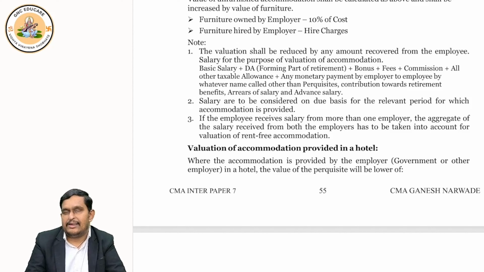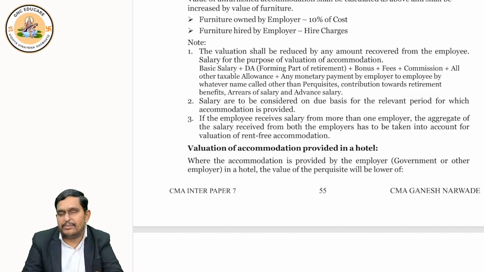So salary, what is included? Salary for rent-free accommodation. Look, the definition of salary in the whole salary chapter keeps changing. For each item, the meaning of salary is different. Correct? So, salary for rent-free accommodation is equal to basic pay plus DA plus commission on turnover plus bonus plus fees plus all taxable allowances plus all taxable monetary benefits.